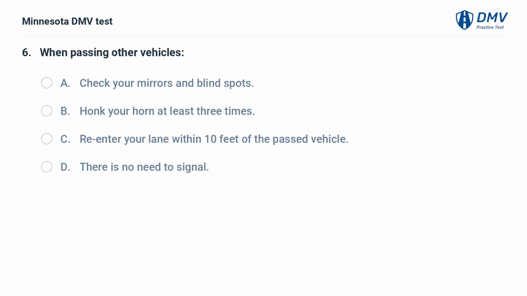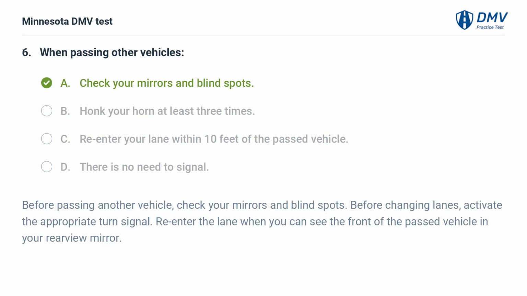When passing other vehicles: A. Check your mirrors and blind spots. B. Honk your horn at least 3 times. C. Re-enter your lane within 10 feet of the passed vehicle. D. There is no need to signal. A. Check your mirrors and blind spots. Before passing another vehicle, check your mirrors and blind spots. Before changing lanes, activate the appropriate turn signal. Re-enter the lane when you can see the front of the passed vehicle in your rearview mirror.